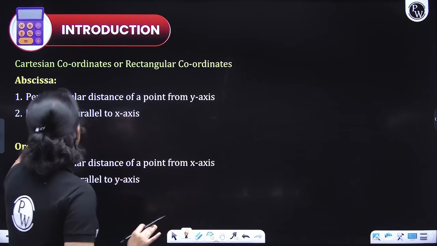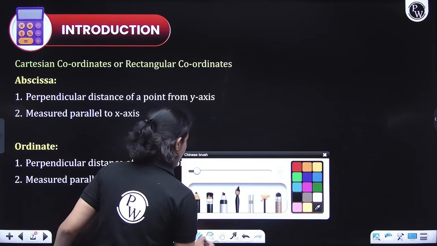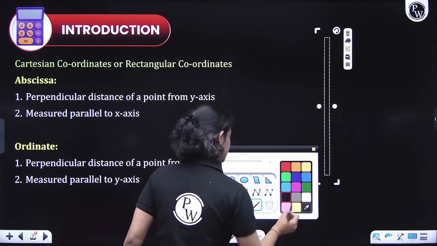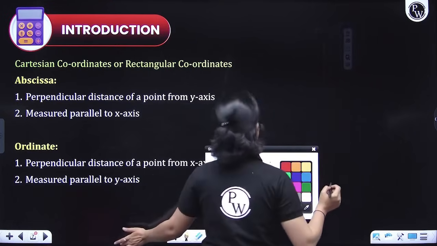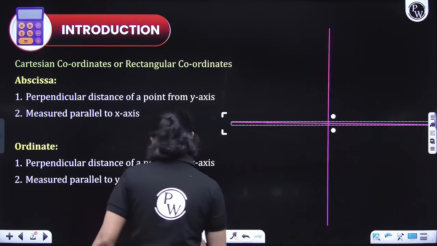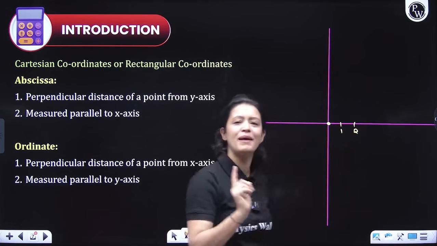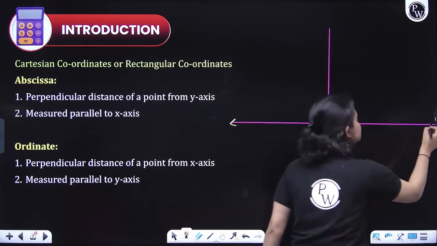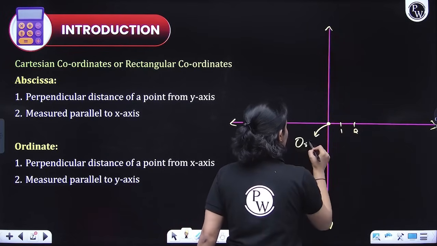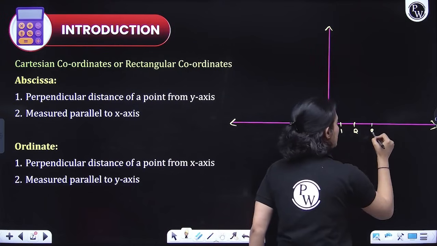Okay, now let's talk about abscissa and ordinate, and let's talk about locating a point on the Cartesian plane. Let's suppose this is my y-axis, guys, this is my x-axis. Please pay attention. Even if you know this, no worries, we'll just revise. Wherever your x-axis and y-axis meet, that point is known as the origin. Now, on the right-hand side of the origin, we will write positive numbers.